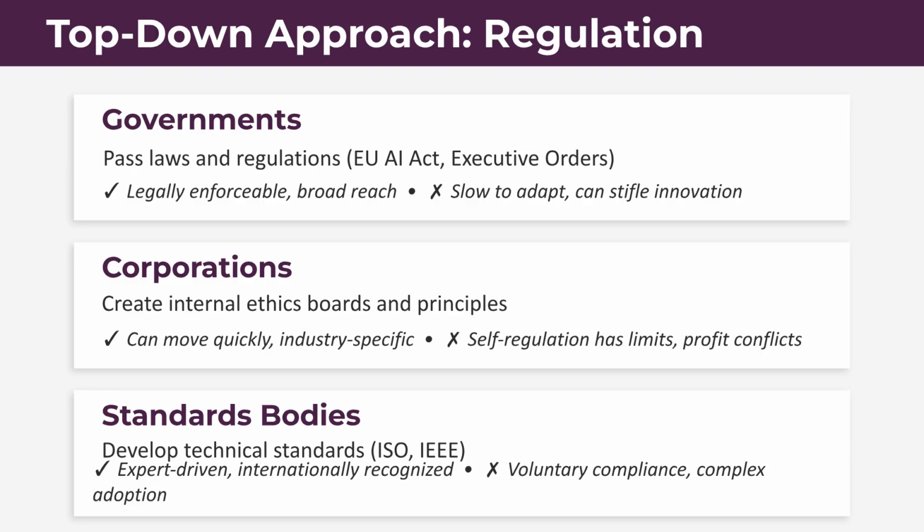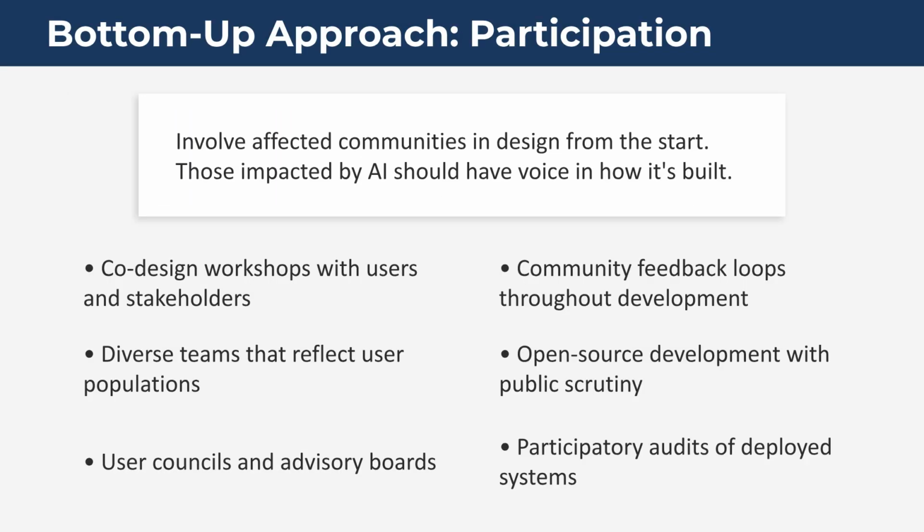The top-down approach includes governments creating laws like the EU AI Act, corporations forming internal ethics boards, and standards bodies like ISO developing technical guidelines. The bottom-up approach emphasizes involving affected communities from the start through co-design workshops, feedback loops, and diverse teams to ensure those impacted have a voice in how the AI is built.